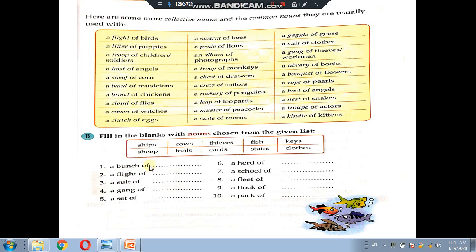So a bunch of, आपको पता होना चाहिए bunch का word हम किस चीज़ के लिए यूज़ करते हैं. Yes, keys. If you don't know, you can find the correct nouns from this table, then write here.